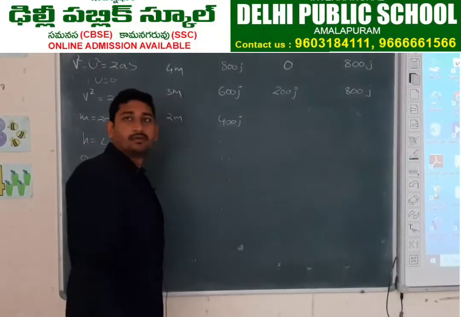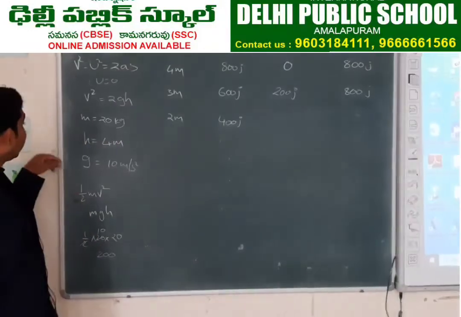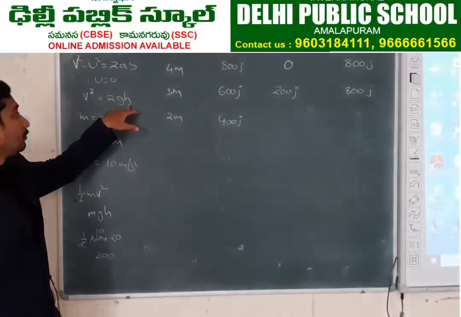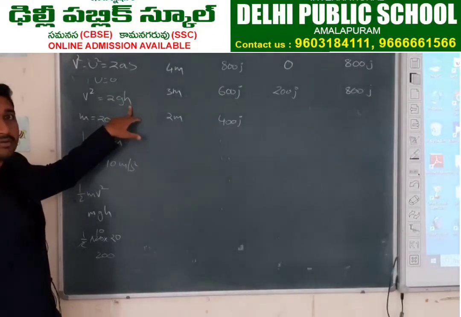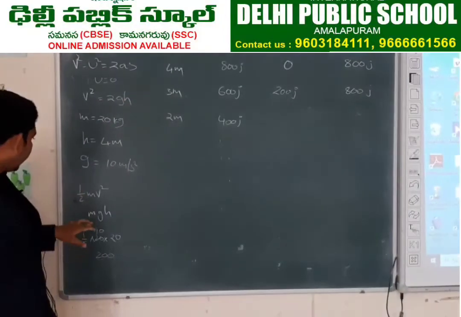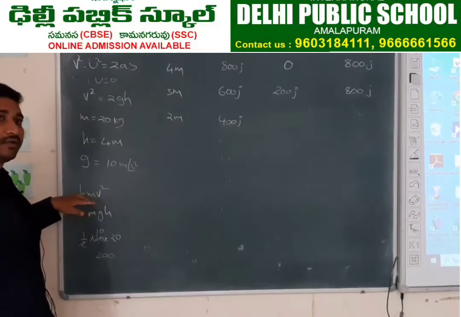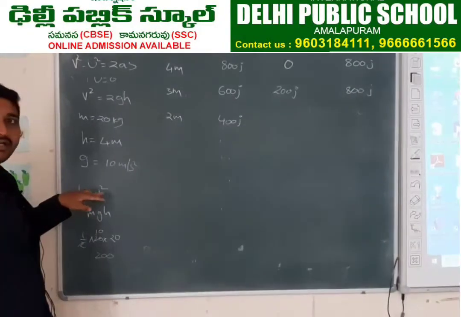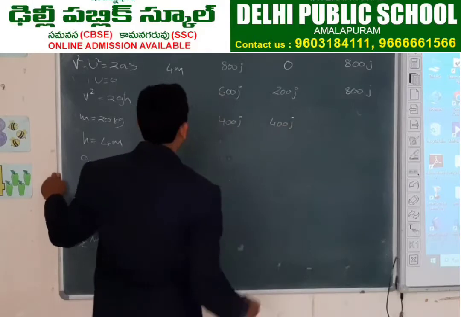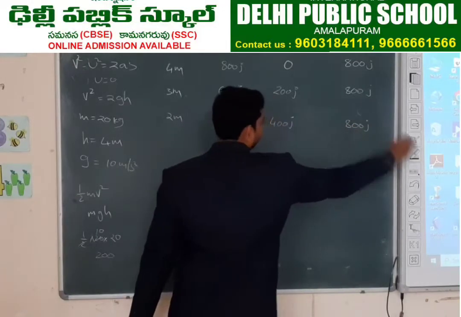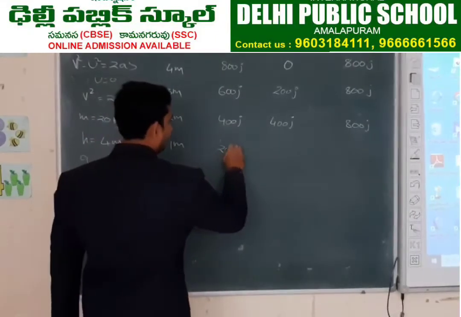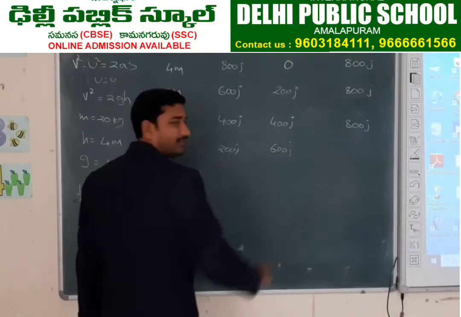400 joules. For this also, first we have to calculate v square. 2 into 10, 20 into 2. 20 into 2, how much? 40. Substitute 40 here, half into m into v square. 20 into 400. So 400. 600. How you are telling without calculating v square?